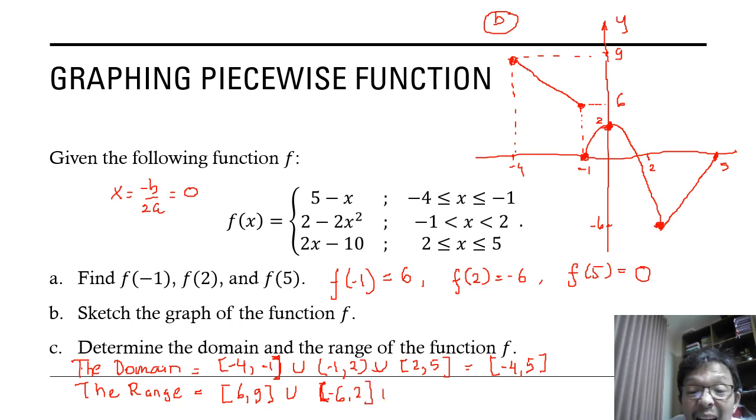And the third graph, -6 until 0. And the result, we can see from this graph, is -6 to 2, union 6 to 9. Yeah, this is the range.